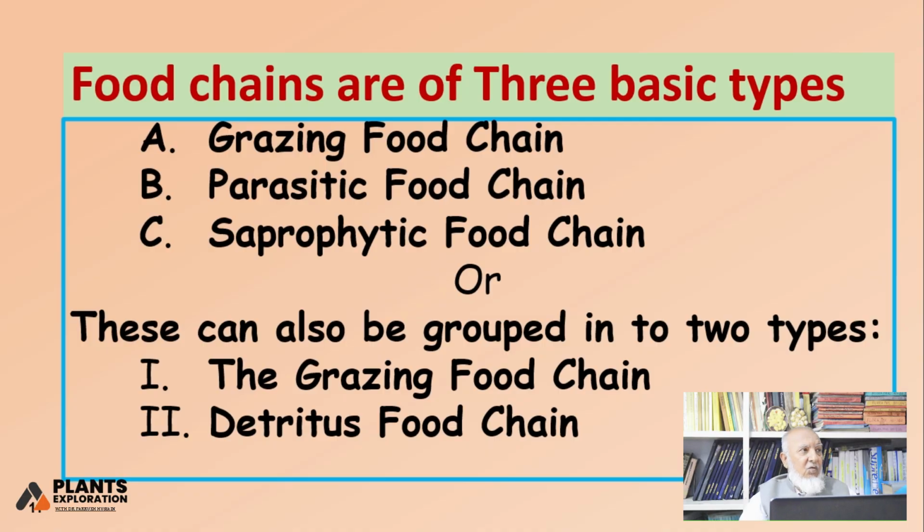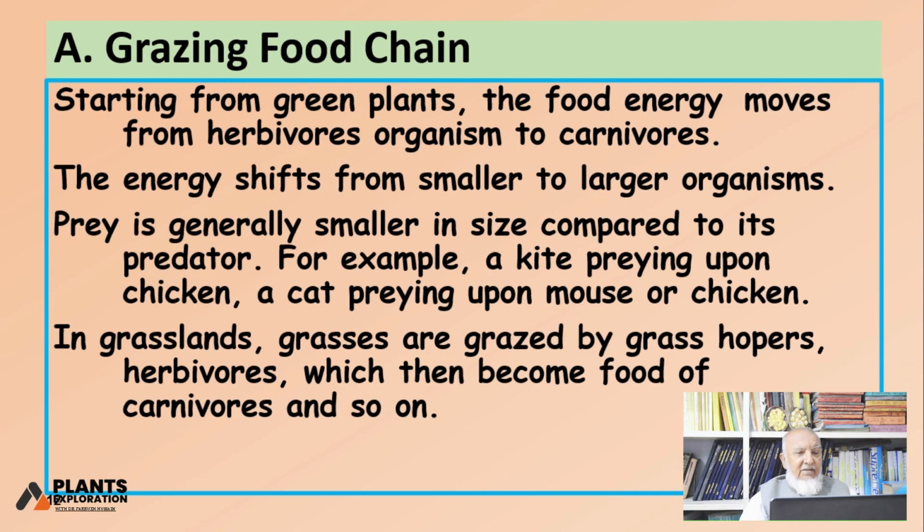We can divide these food chains into three types based on how they operate: grazing food chain, parasitic food chain, saprophytic food chain. Or these three can be changed into two: the grazing food chain and detritus food chain. Grazing food chain, as it indicates, the word grazing means grazing of grasses, grazing of insects.